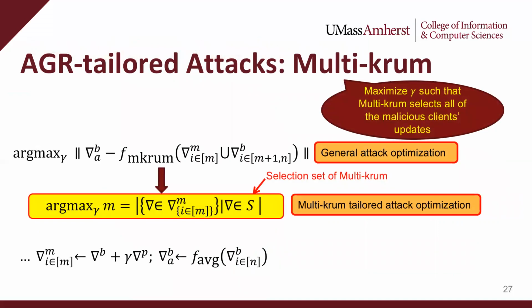So now let's plug Multi-Krum into our general attack optimization as shown. Then, based on our intuition of the attack on Multi-Krum, we can simplify the optimization as highlighted in the box. Note that this attack optimization both maximizes the impact of malicious updates and minimizes the impact of benign updates. This is because the number of updates is fixed in any given round, so when we maximize the number of malicious updates, we implicitly minimize the number of benign updates.